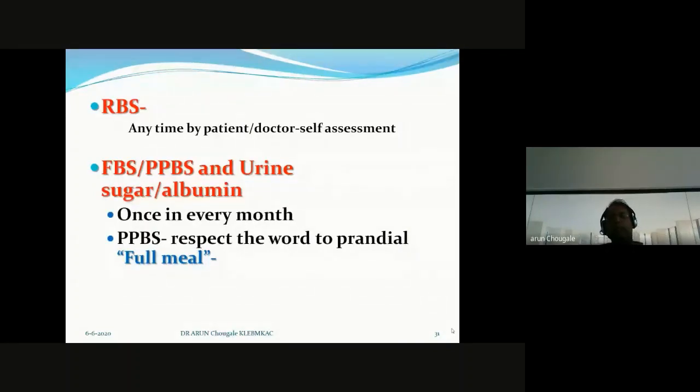Most of the time there is a problem with postprandial blood sugar. Prandial refers to a full meal. Most patients screen their postprandial blood sugar 2 hours after doing breakfast, but it is not absolute. Such an investigation you consider under random blood sugar.